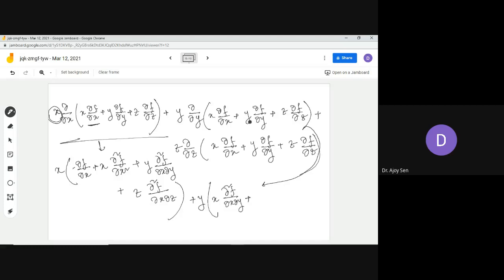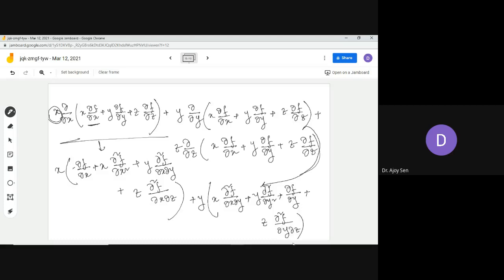One is y del 2f del y2, and another term you will get del f del y, and for the last term you will get z del 2f del y del z.